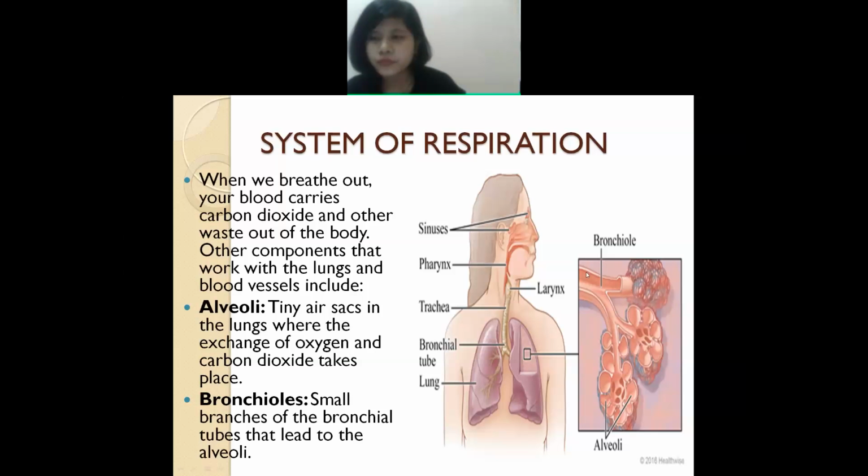So what is a bronchiole? Bronchioles are like the branches of the bronchial tubes, and after that we get the alveoli. Alveoli are like small, tiny sacs inside your lungs. What is the function of the alveoli? They help in the exchange of gas, that is, oxygen and carbon dioxide.